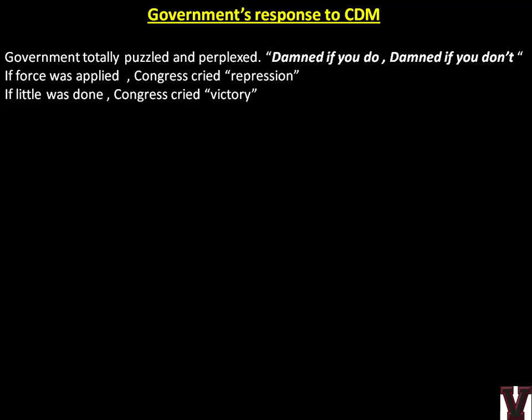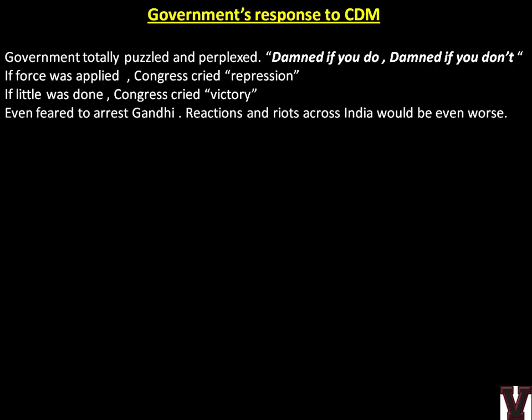So it was a totally confusing state for the government. They didn't know whether to apply force or not. They even feared to arrest Gandhi, because if such a wave is happening in India, you can imagine what would be the repercussions if Gandhi was arrested. So they could not arrest Gandhi either.